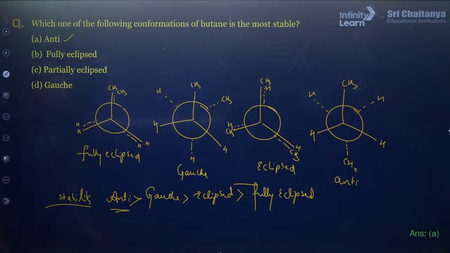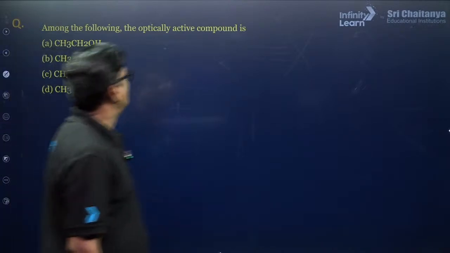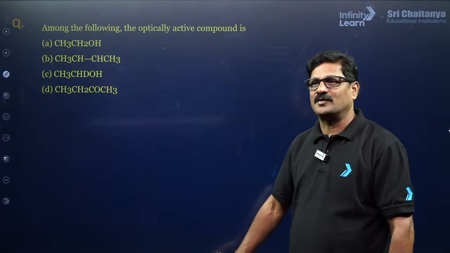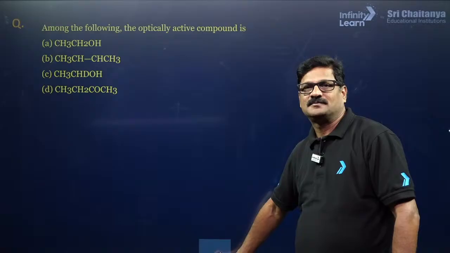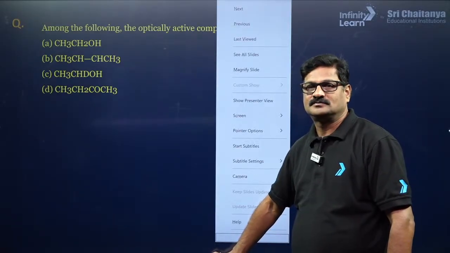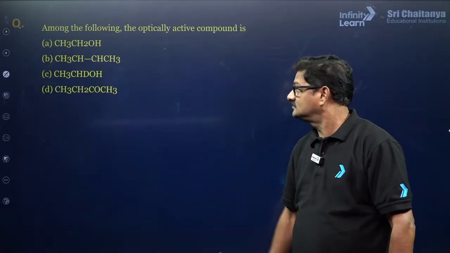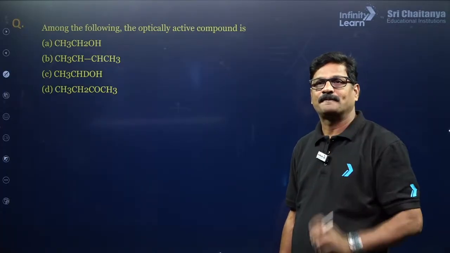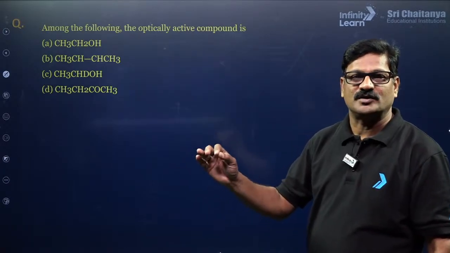Now one more. Among the following, the optically active compound is, again you have to. Which of these will be the optically active compound? Whenever it has a chiral center, it is going to be optically active.